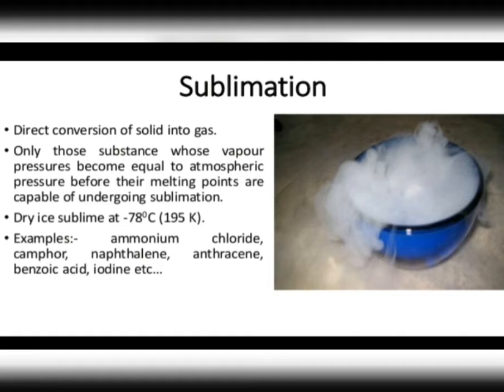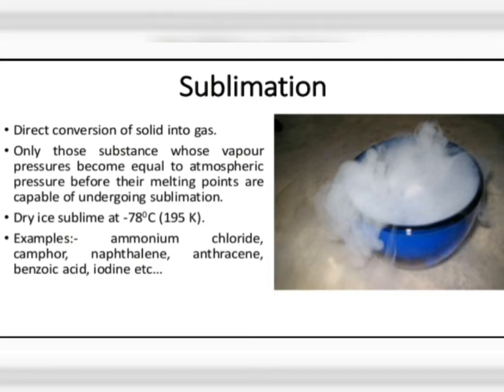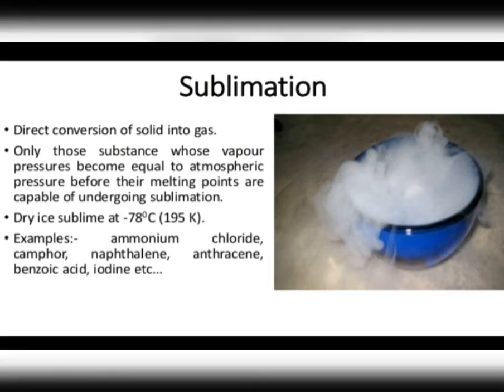Okay, and the solid substance which undergoes sublimation is said to sublime, and the solid that is obtained by cooling the vapors is called sublimate. In both cases the solid substance is known as sublime and sublimate, but sublime is where a solid gets converted into vapor, and sublimate is where the solid is obtained from cooling the vapors.